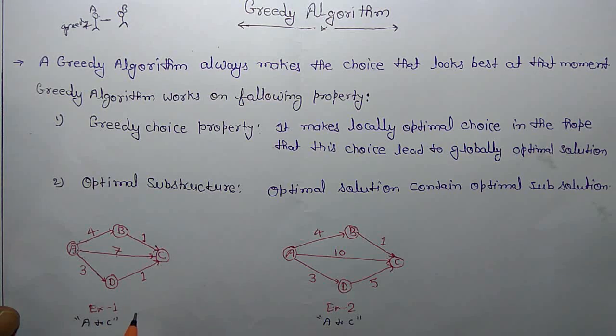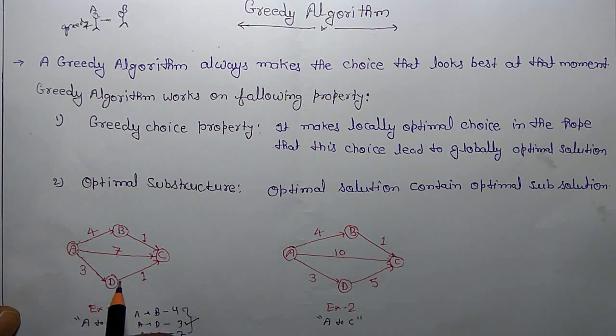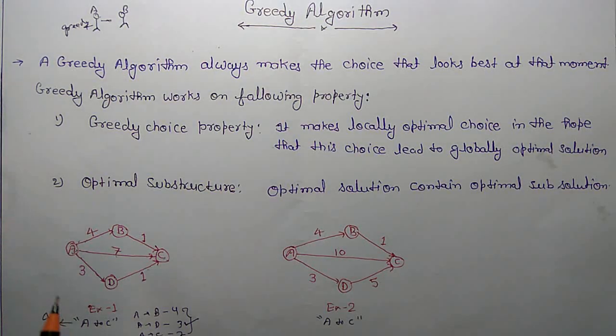So the local optimal choices are A to B, A to D and A to C, where the weights are 4, 3 and 7, and as the local optimal choice you found that 3 is best for you. So you opted for 3, and then D to C there was only one choice and you opted for 1. So the total weight A to C is 4. So the global optimal solution you found for A to C is 4, and the local optimal selection was 3. So this has given you the best solution for reaching from A to C.